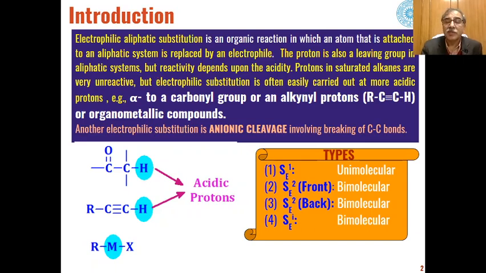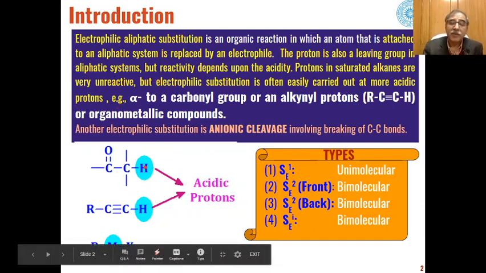So, if we say in case of alkanes, the removal of proton is a difficult process, because in alkanes proton is unreactive, because this is not an acidic species over there. But the electrophilic aliphatic substitution can be carried out at more acidic protons.